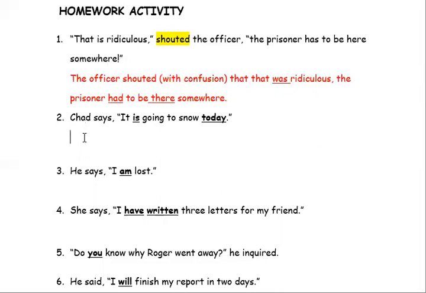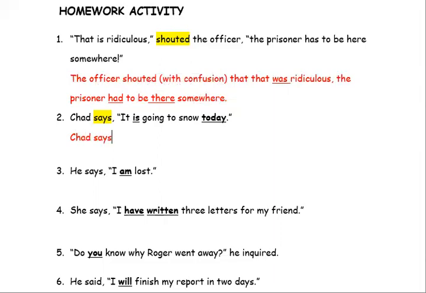Moving on. Chad says it's going to snow today. So the first thing you do is you ask yourself, what is the action of this verb? Who is doing the action? Chad is doing the action, and Chad is saying, so that is the introductory verb, and it is in present tense. So when you're changing to indirect speech, everything needs to be in present tense.